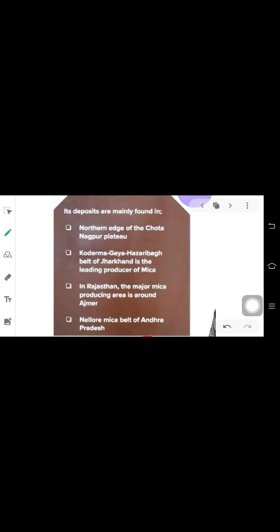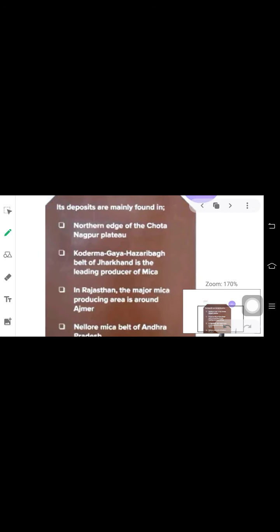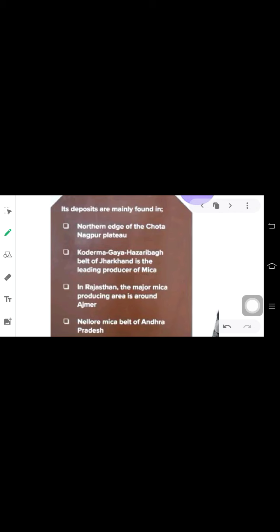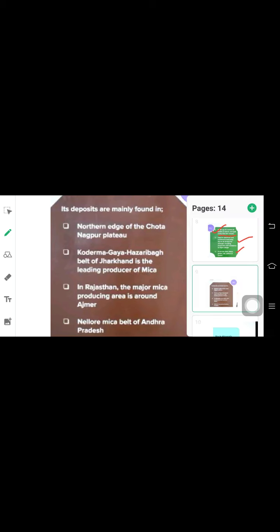The Koderma-Gaya-Hazaribagh belt of Jharkhand is the leading producer of mica. In Rajasthan, the major mica producing area is around Ajmer. The Nellore mica belt of Andhra Pradesh is also an important producer of mica in the country. So here we come to the end of the topic mica.